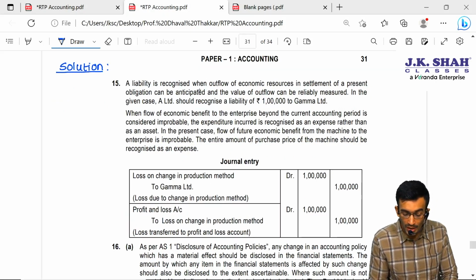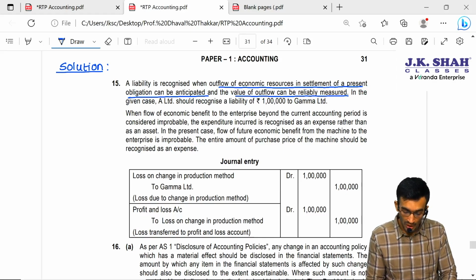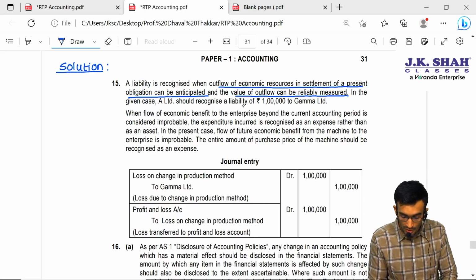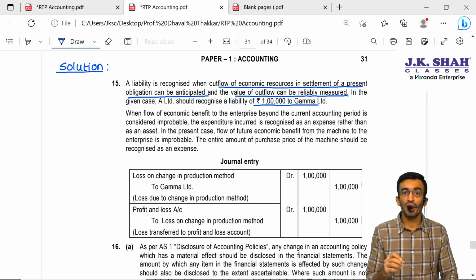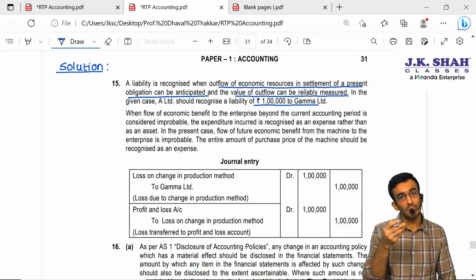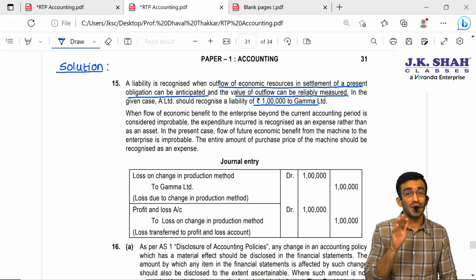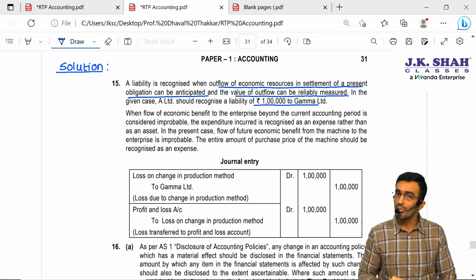A liability is recognized when an outflow of economic resources in settlement of a present obligation can be anticipated and the value of the outflow can be reliably measured. In the given case, A Limited should recognize a liability of ₹1 lakh to Gamma Limited. So in the first paragraph, they are talking about liability. We have to recognize the liability because there is a present obligation arising out of a past event, it is certain that there will be an outflow of economic benefits to settle such obligation, and the amount can be measured reliably.